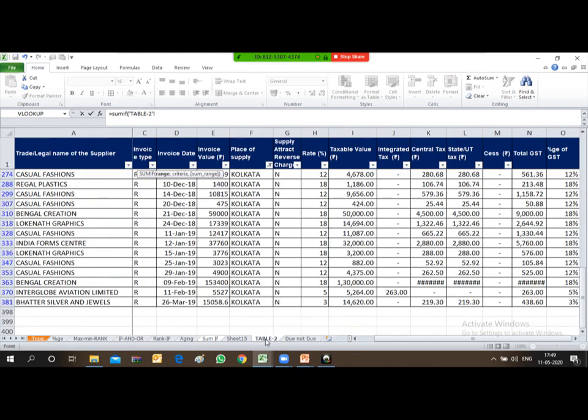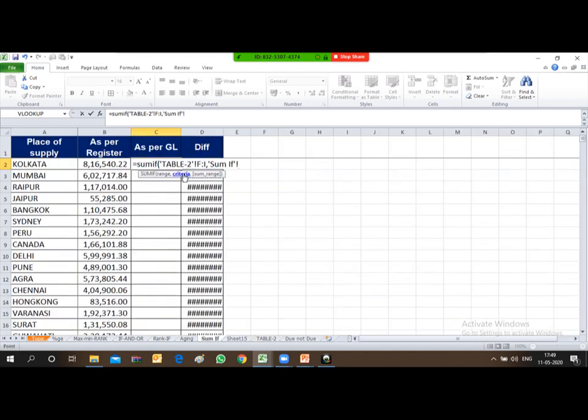So I will select this location column to the taxable value column, and then put comma. After putting comma, it will require you to provide the criteria.